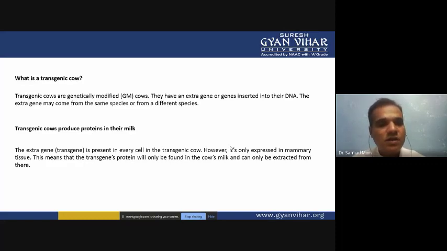So transgenic cow produces the specific protein in the milk, and this milk has the transgenic protein because we are using a milk specific promoter, and this milk specific promoter will promote the gene expression when the cow is milking.